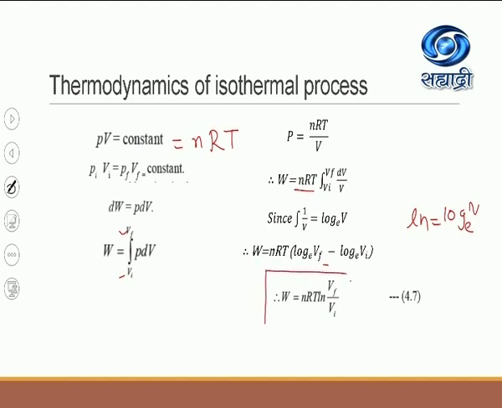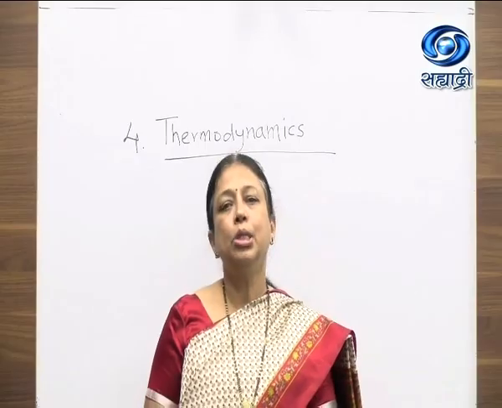If you are subtracting two logs, then remember that the numbers are divided. So our final expression for work done is W equal to nRT ln Vf divided by Vi. Ln means log to the base e.